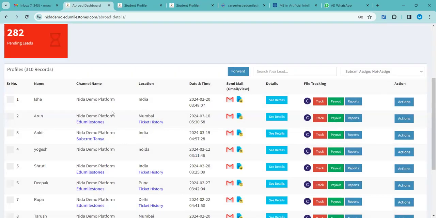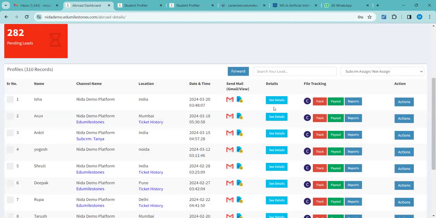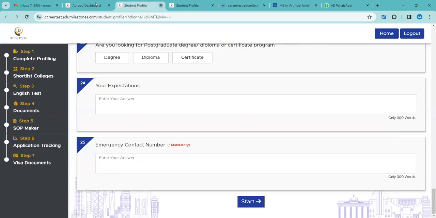So this is again a shortcut to keep track, just to go and check immediately what your payout will be once the payouts are released. Okay. Next is reports, which I have already shown to you. Reports is nothing but the student's profile, which you can access through the reports option. Then abroad reports, you will get access to the student's profile. Fine.